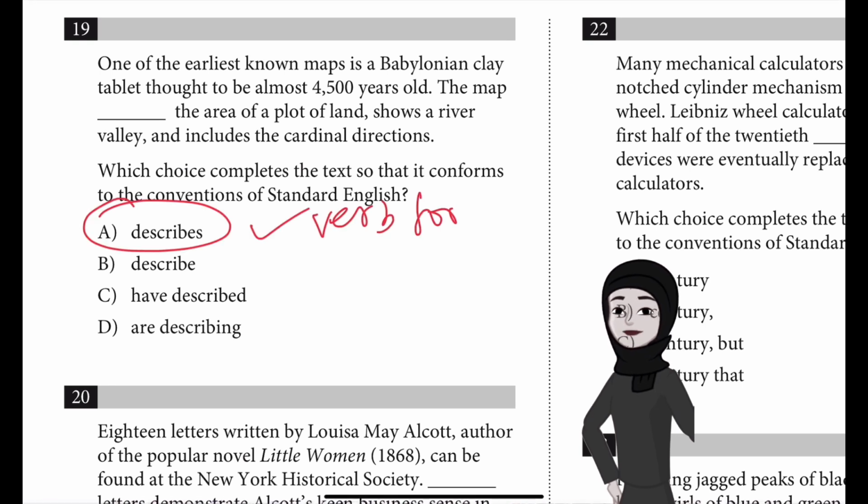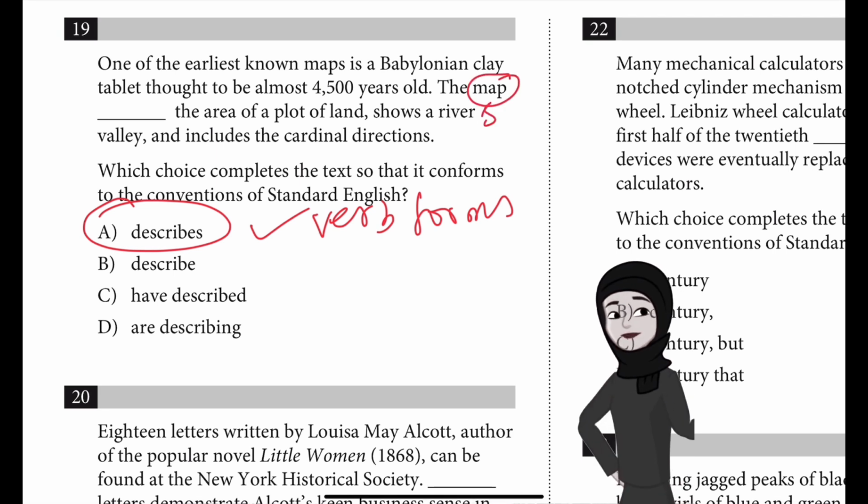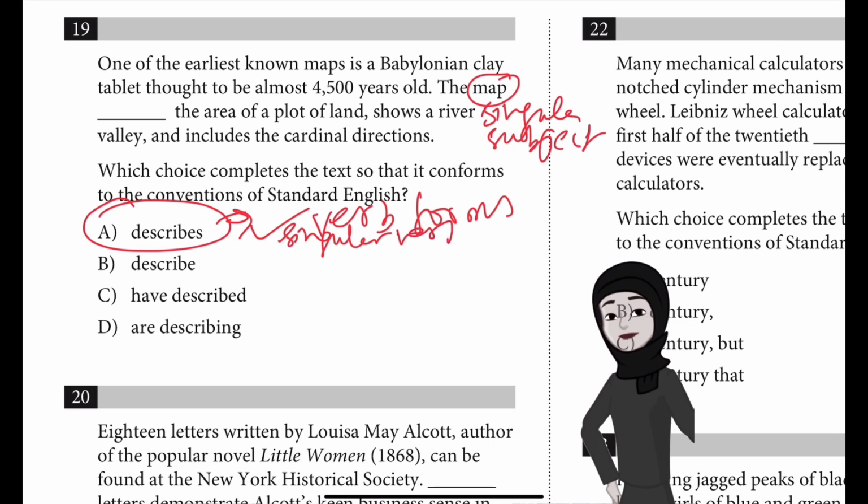The convention being tested is the use of verb forms within a sentence. The singular verb describes agrees in number with the singular subject map. So map is the singular subject and describes is the singular verb.